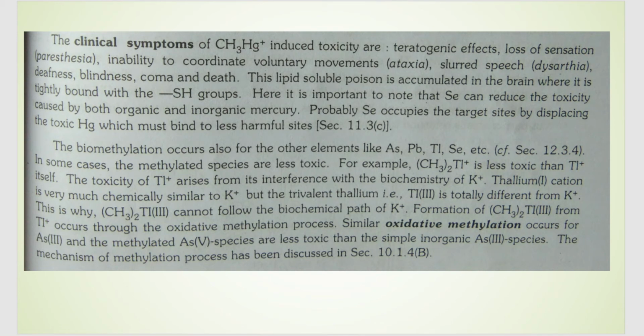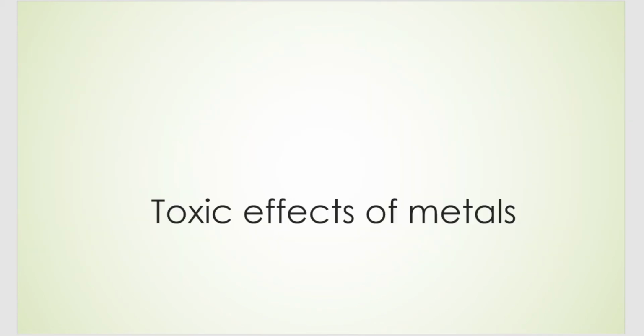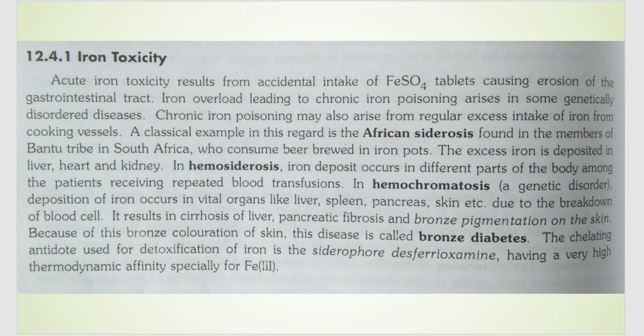Next, we are moving on to the next topic, that is toxic effects of metal ions. So we are individually studying what the toxic effects of different metal ions are and how they can be detoxified. The first toxicity we are talking about is iron toxicity. Iron toxicity can happen due to different reasons.